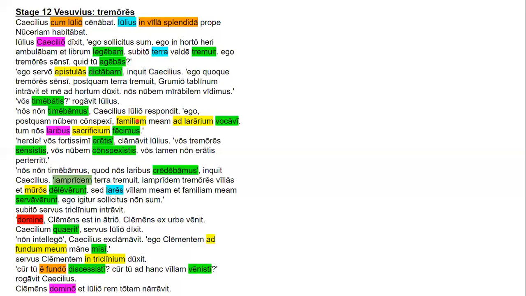Familiam is the accusative direct object. Meam is a possessive pronoun that modifies familiam, which means mine. Ad lararium is a prepositional phrase, ad plus accusative, which is motion towards. Vocavi is a first person singular perfect tense verb. Tum is an adverb. It means then, and it's linking it back to the previous sentence. Nos is the nominative subject. Laribus is probably a dative of advantage or a dative of reference. Sacrificium is the accusative direct object, and fecimus is a first person plural perfect tense verb.